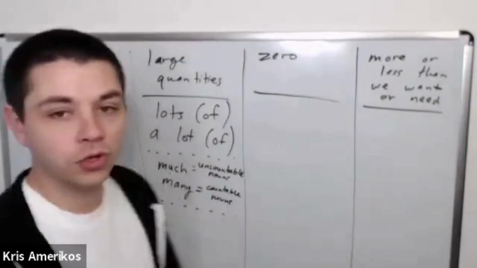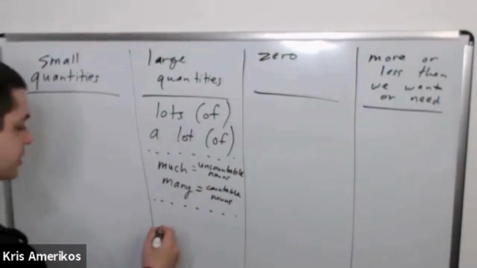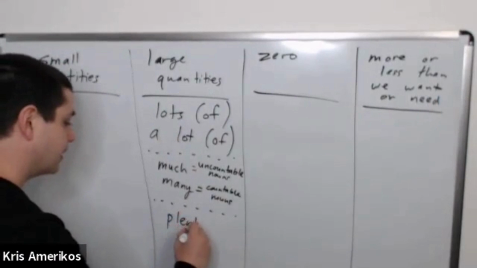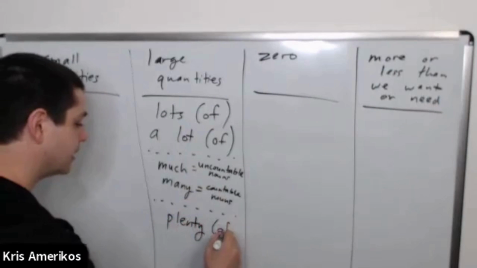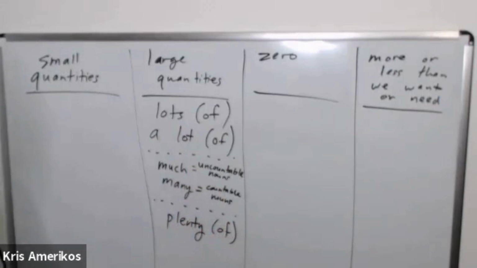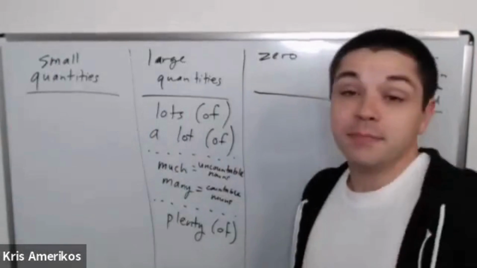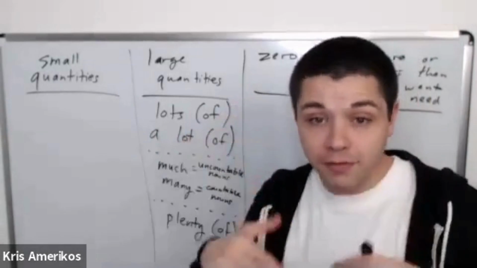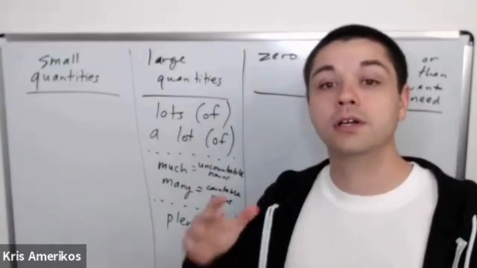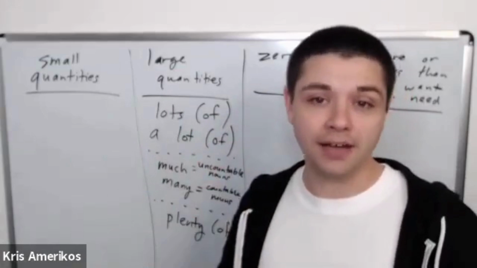Great. And then another word that we might use about large quantities is plenty. The word plenty, plenty of. Plenty means we have enough or we have more than enough.